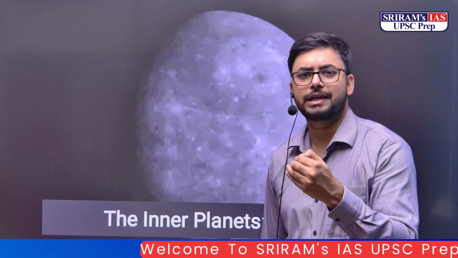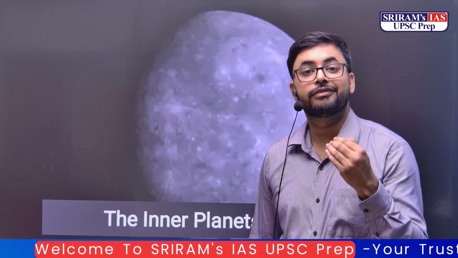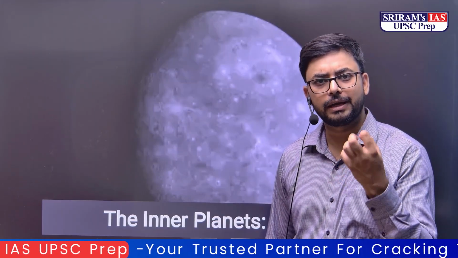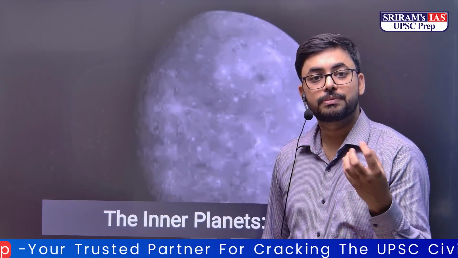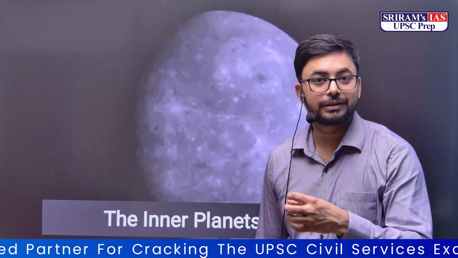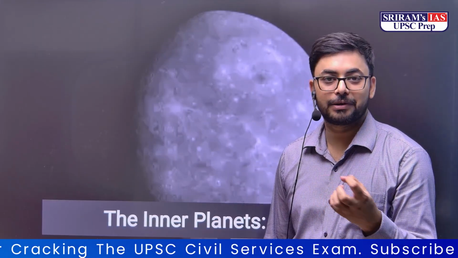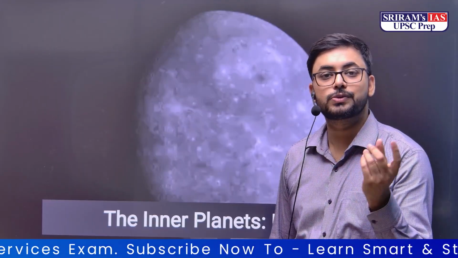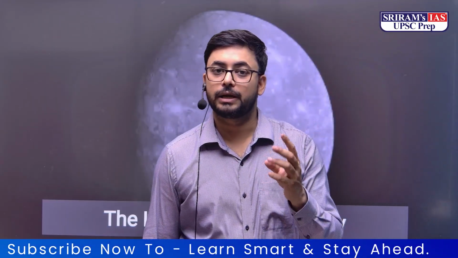Before I explain Mercury, you should know the definition of a planet, which is very critical. The word planet came from the Greek word meaning wanderer. A planet has 3 conditions.